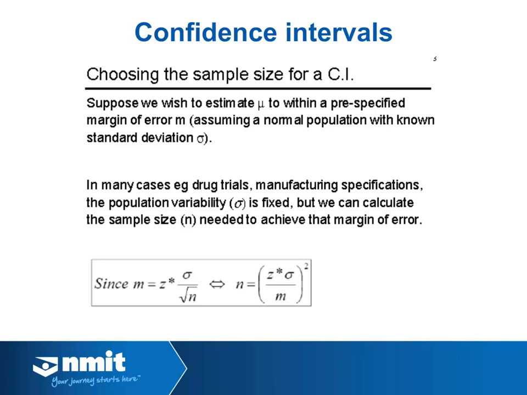Often in studies we want to know what our sample size needs to be so that we can achieve a certain margin of error. For example, we may be legally required to have a certain margin of error in our estimate of the true mean. To calculate the sample size we need for a certain margin of error, based on a known population standard deviation, we just rearrange the equation which calculates the margin of error, Z times the standard deviation divided by the square root of the sample size. We rearrange it just as shown on this slide, substitute the numbers in that we know, and that will give us the sample size. The next slide has an example of that.